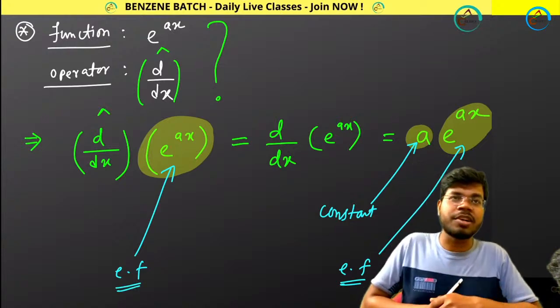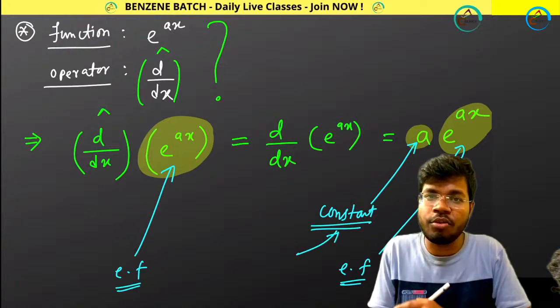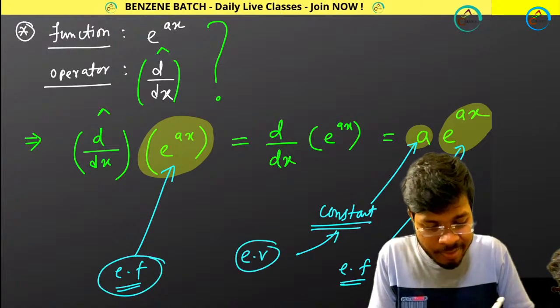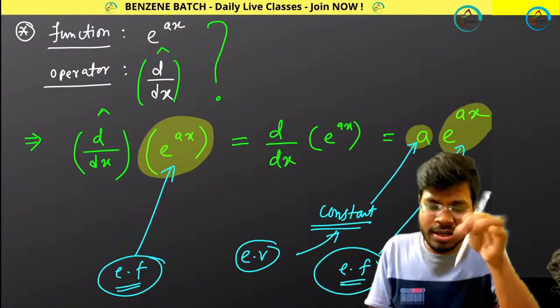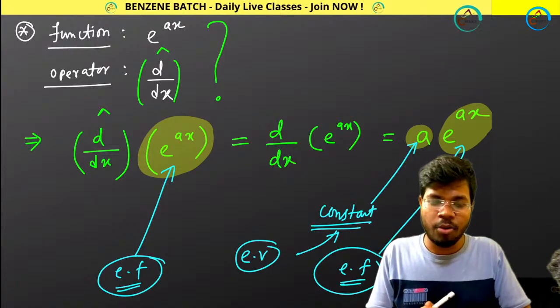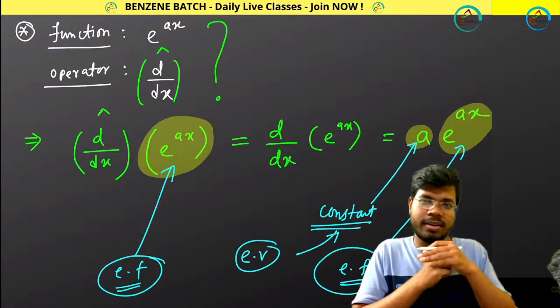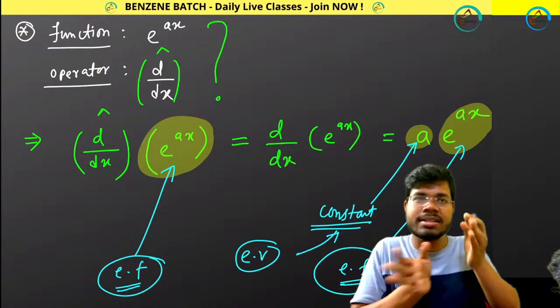Why is it called Eigen Function? Reason is simple, because you are getting back your old function. So this constant is called Eigen Value. So please tell me, do you understand what I did here? Did you understand this example? Please do respond. Otherwise I will be giving you the next problem. Did you understand this thing?